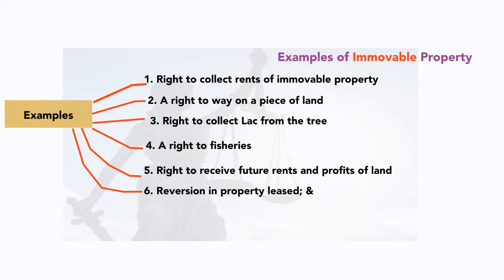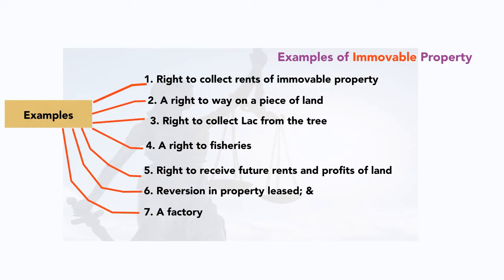What does it mean? If you have leased your property to someone, after the completion of the fixed time period that is mentioned in the agreement, that property again comes back to you, or basically in the hand of the real owner. So that is reversion in property leased. A factory. So these are the examples of immovable property.